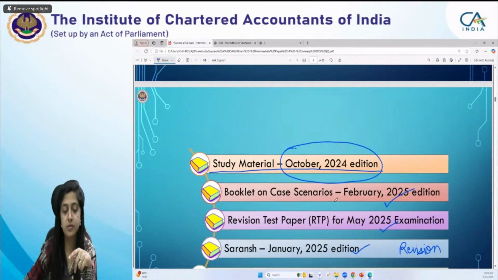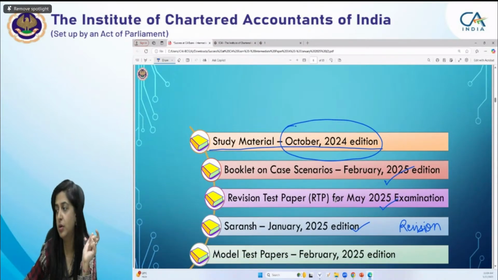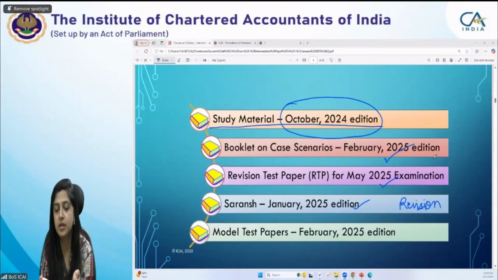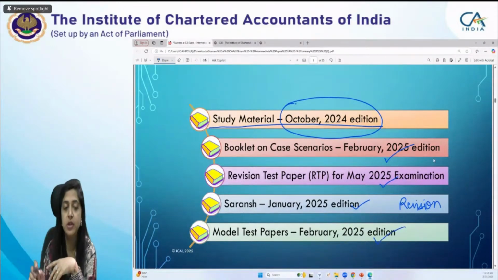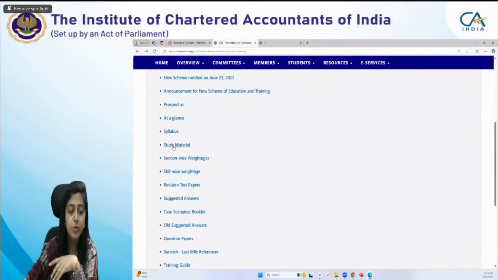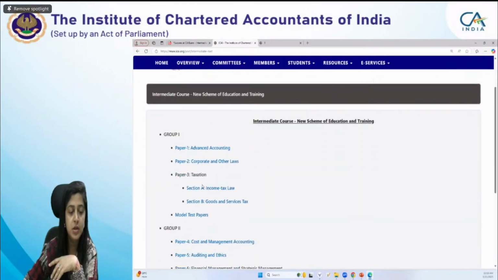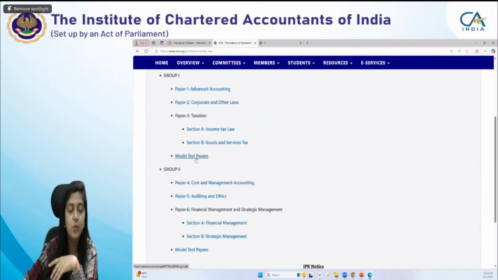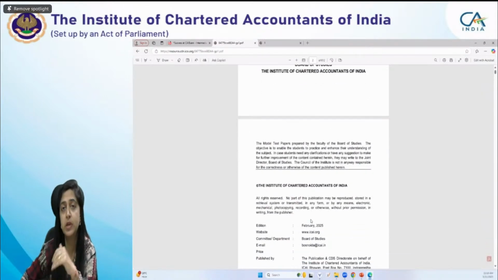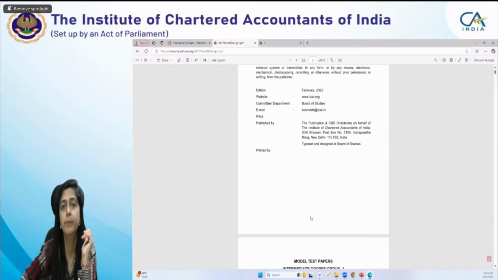So I have shown you the case scenario booklet, then the RTP, which you all know about. Then Saransh I told you, then the model test paper. Maybe you are not aware of the case scenario booklet, and definitely I guess of the model test papers, which are the February 2025 edition. If I go to the ICAI website again and go to study material, intermediate course, your study material is there, and the group wise model test papers are there. When you click on model test paper, 8 model test papers for each subject are there for your practice.